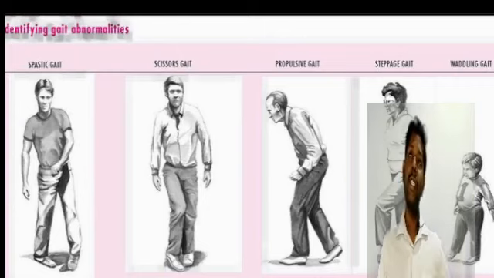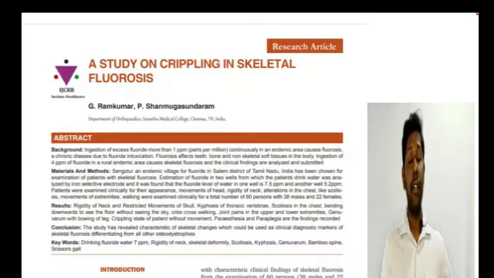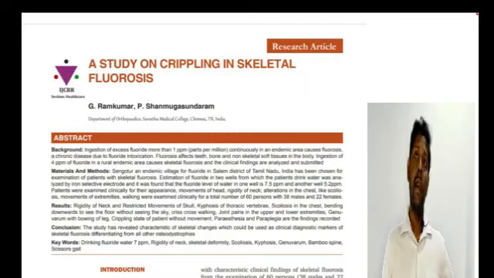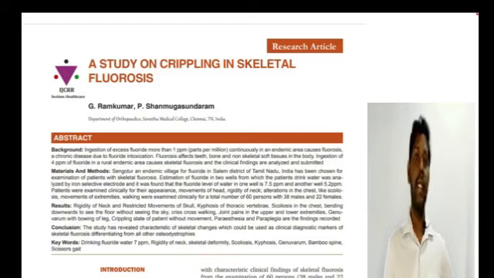Coming to the next point, scissors gait, which is most important from the dental point of view, because we all know skeletal fluorosis can occur at more than 4 ppm of fluoride, or even at 7 or 8 ppm. In that condition, we all know the joints get stiffened, and the person with skeletal fluorosis will have a pattern of walk where the right leg goes over the left leg during the walk, which looks like scissors.